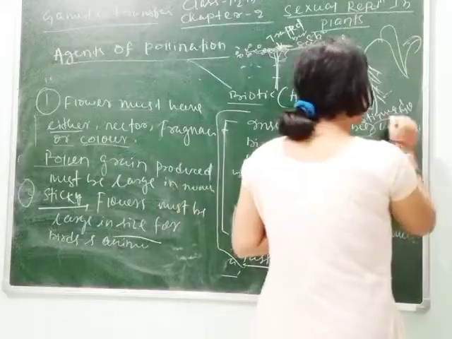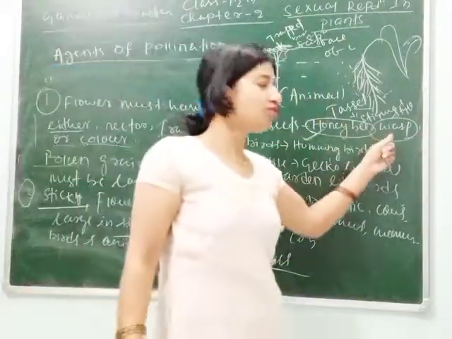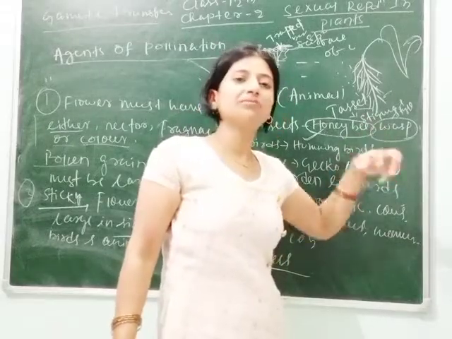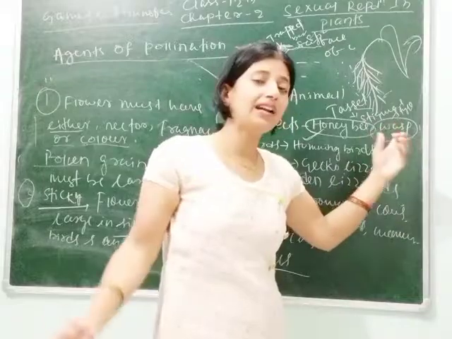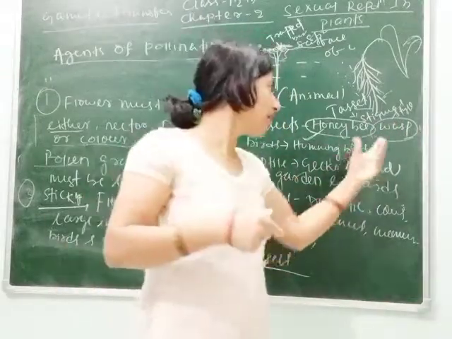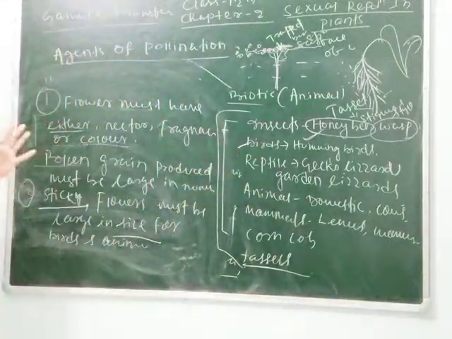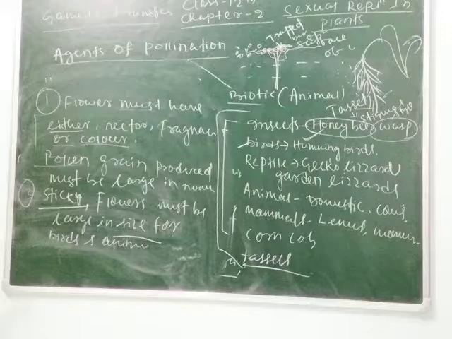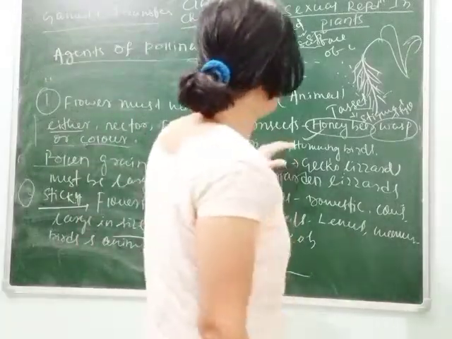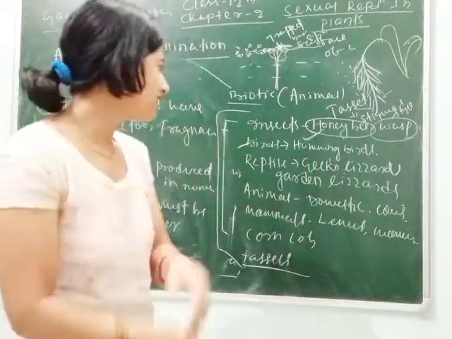Wasp is another species which has a mutual relationship with the yucca plant, an example of coevolution, in which the two species share: one lays eggs and one pollinates the flower. Birds, hummingbirds and sunbirds, help in pollination. The bird needs a place to sit, that's why the flower must be large in size.